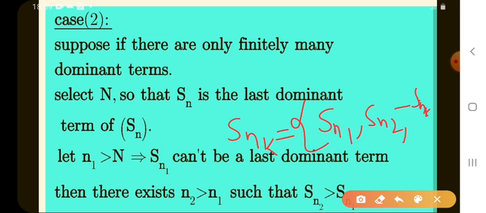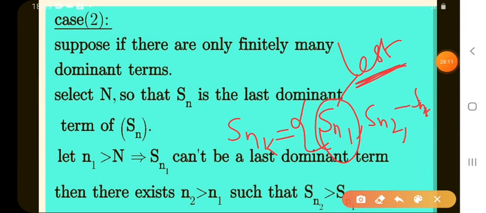Now I let S_n1 be the least dominant term, meaning the remaining terms are greater than this one. The first term is least. What is the meaning? If in a sequence the first term is least, then the next number is greater, and the next number is greater, and so on. That means it is an increasing sequence.